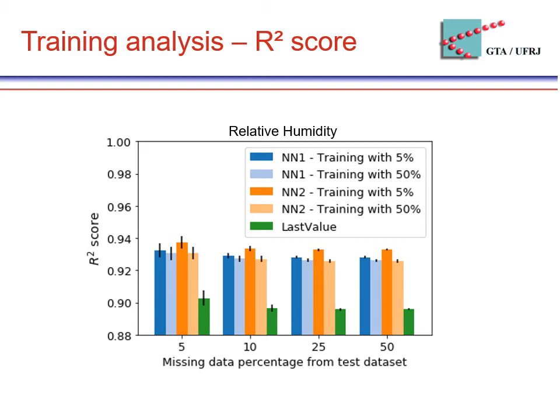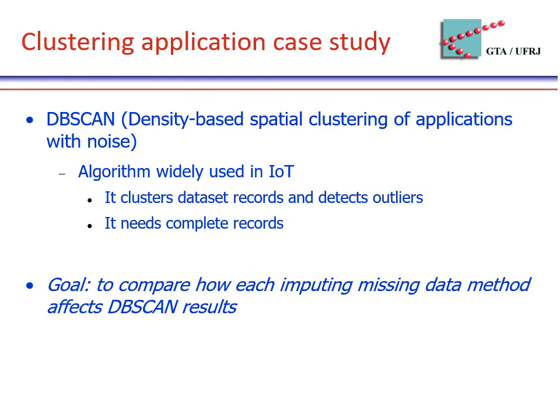records available for training. Now, we show a clustering application case study using the algorithm called DBScan. It's an algorithm widely used in IoT, which clusters dataset records and detects outliers. However, it needs complete records. So our goal here is to compare how each input missing data method affects DBScan results.